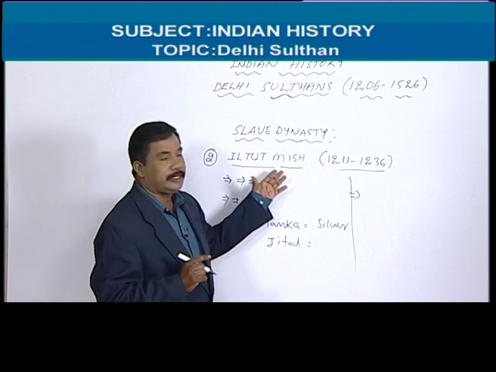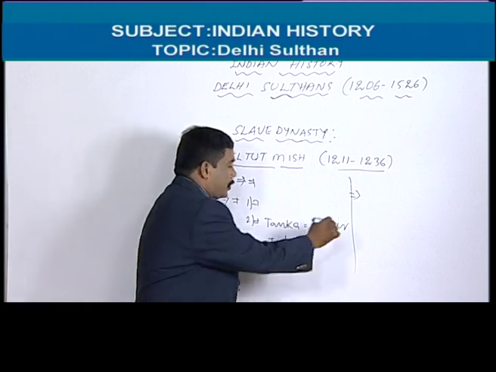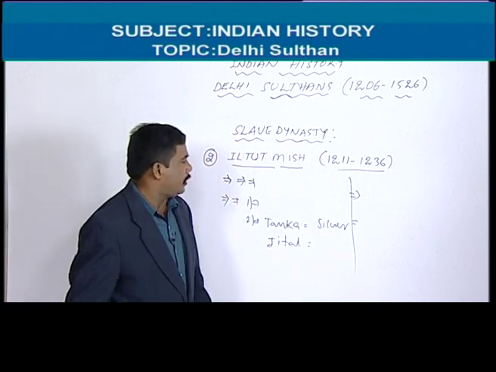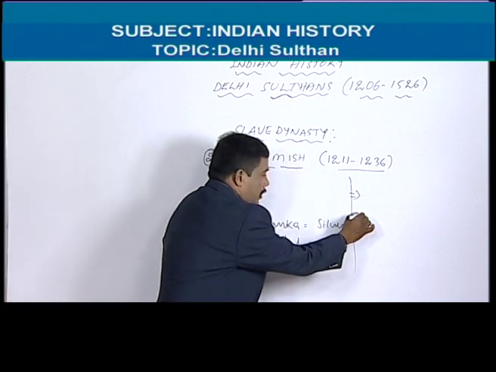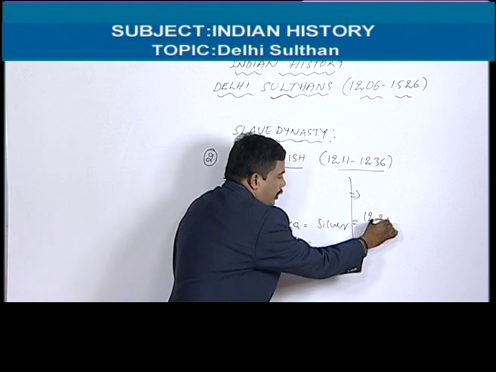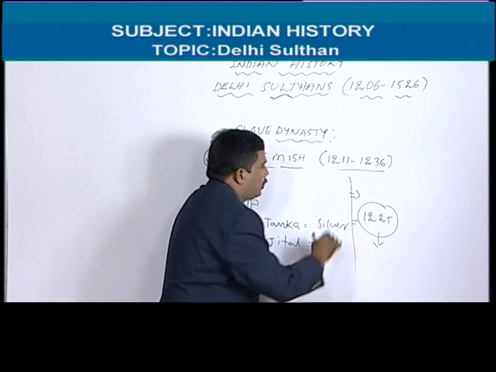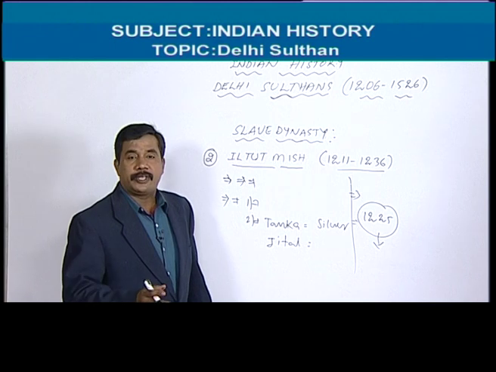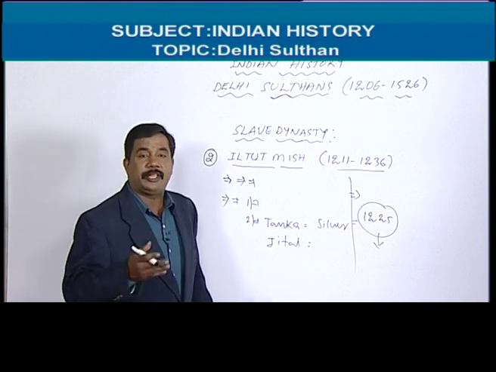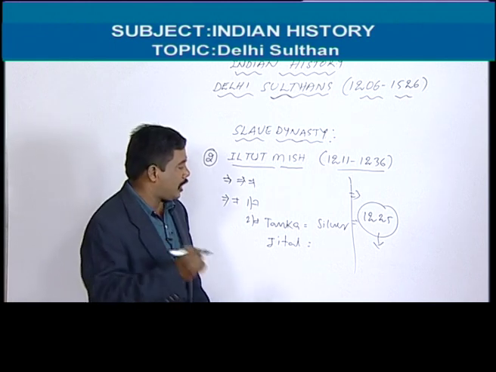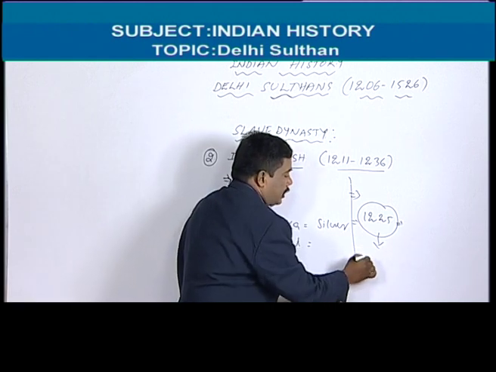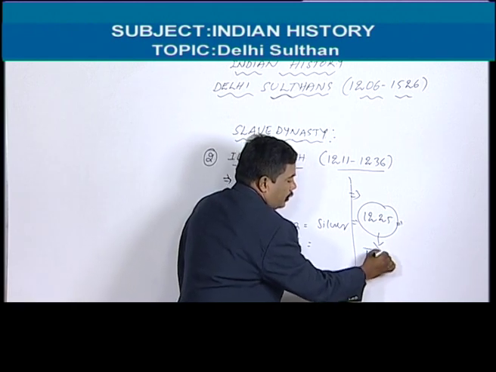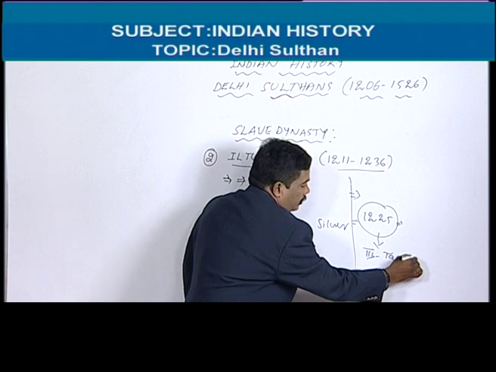That was Iltutmish's period. And in 1225, Iltutmish fought with Yildiz. Who was Yildiz?